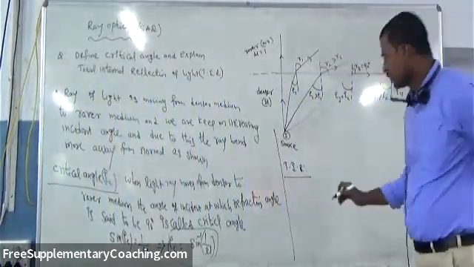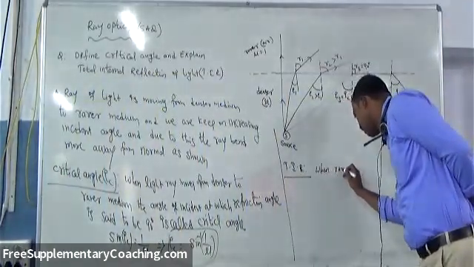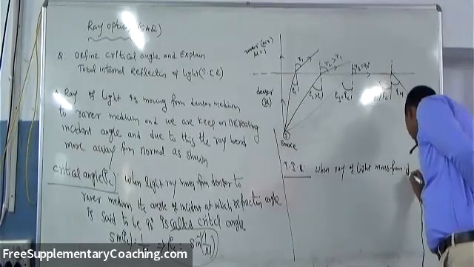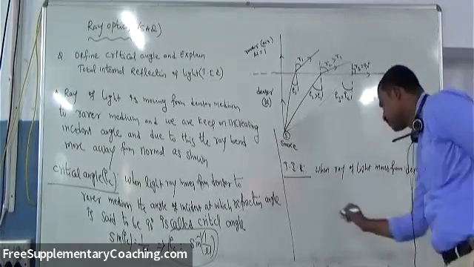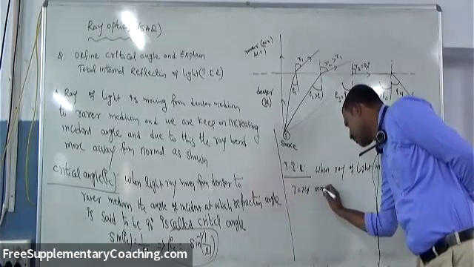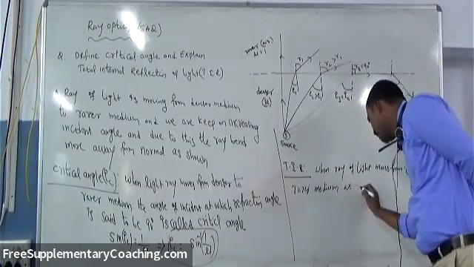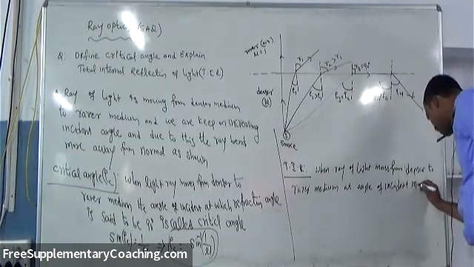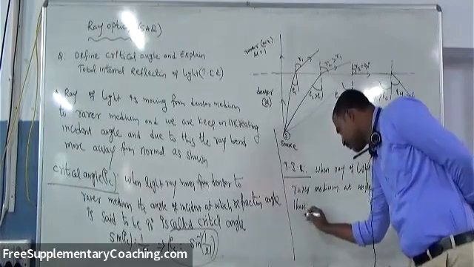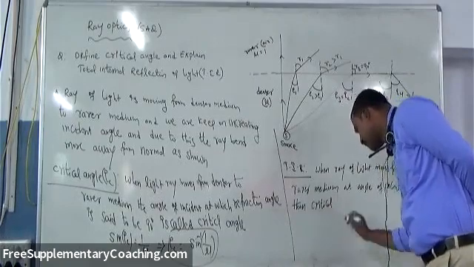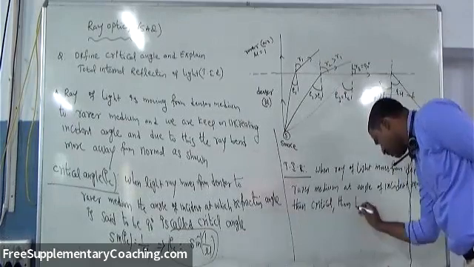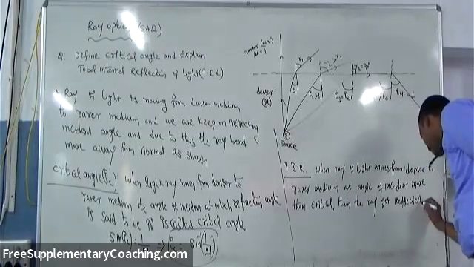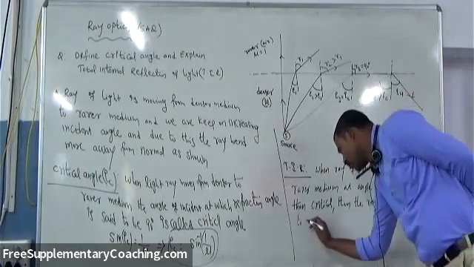So as usual, when a ray of light moves from denser to rarer medium at an angle of incidence more than the critical angle, then the ray gets reflected back to the same medium.